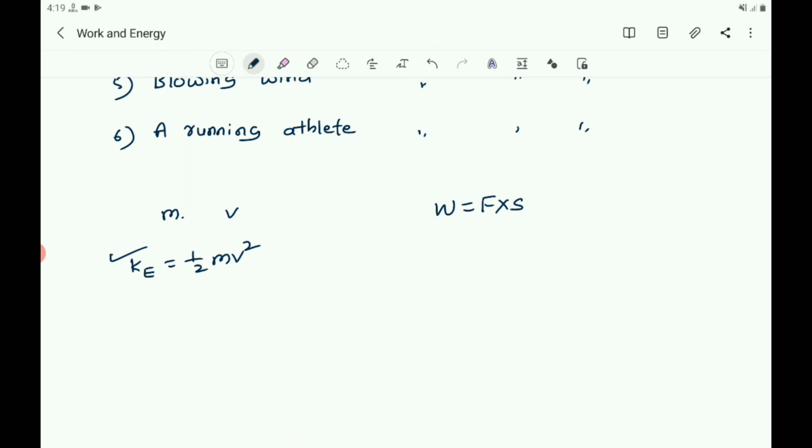So if its initial velocity is u and the final velocity is v, and u is always 0 before the work is done, u is equal to 0. When the work is done, it moves with a velocity v. So its velocity changes from u to v, and the acceleration produced is a. And finally, with the help of this, you will get the equation KE is equal to half m v square with the help of the equations of motion.